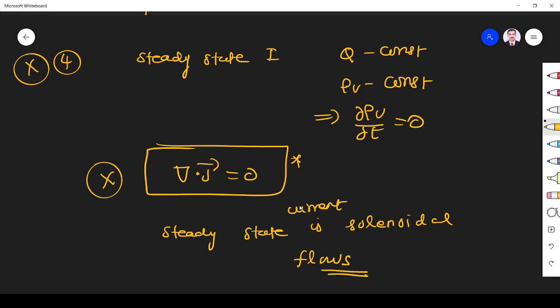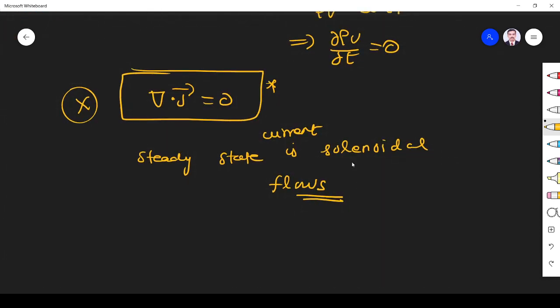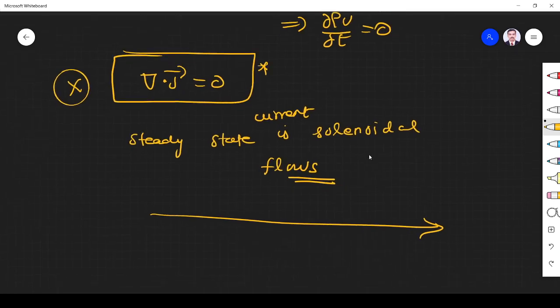We have seen just now positive divergence means there is a source, negative divergence means there is a sink to collect. But divergence 0 means there is neither source nor sink. That means it simply flows. There is no source to originate, no sink to collect. The current simply flows. That is a very, very important point to be noted.